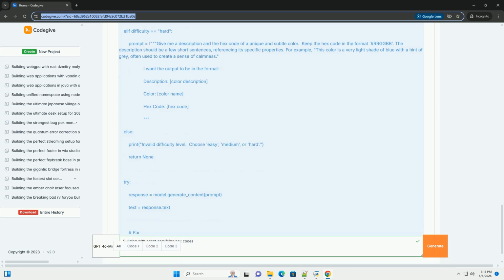We use split lines to separate the response into lines and then iterate to find the lines containing description, color, and hex code. 5. Error handling: we use a try-except block to catch potential errors during the API call and response parsing. 6. Return value: the function returns a tuple containing the color name, description, and hex code, or None if there's an error.